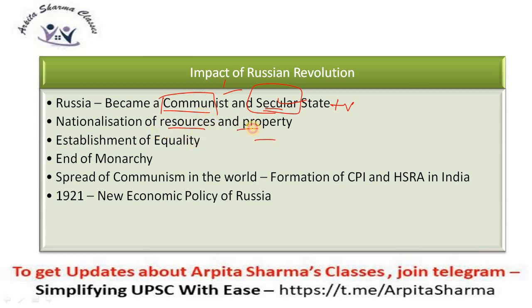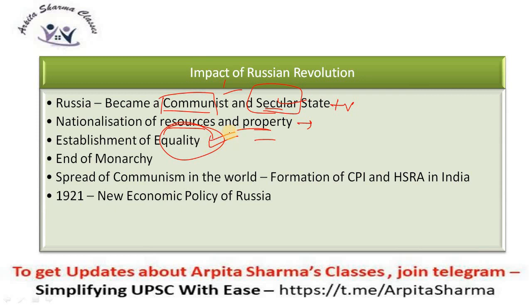Also, nationalization of resources and property took place. So what do you think would be the negative effect of nationalization of resources? Nationalization of resources will lead to unemployment as well. Why? Because the government will tell you what you have to work upon, or what work will be assigned to you, irrespective of your skills or your talent. So nationalization of resources took place. Then equality was established in Russia. As I have already told you, everything was under government's control, so equality was established in Russia.